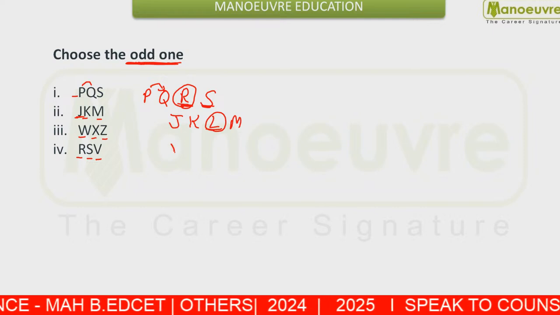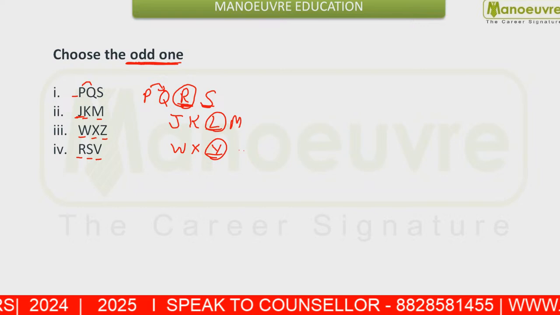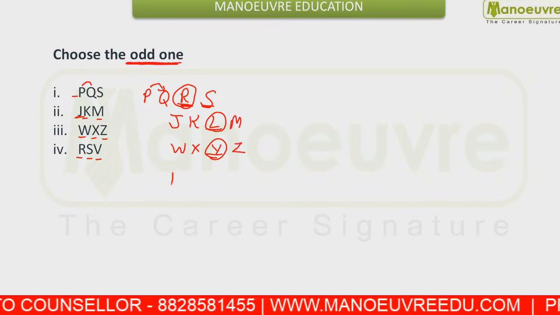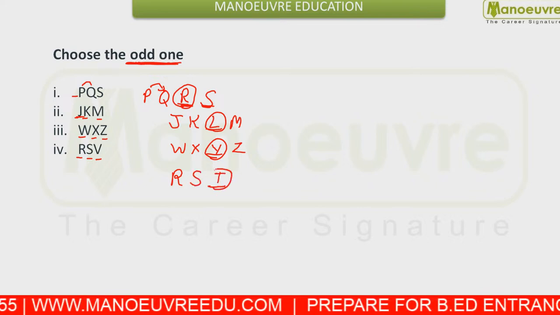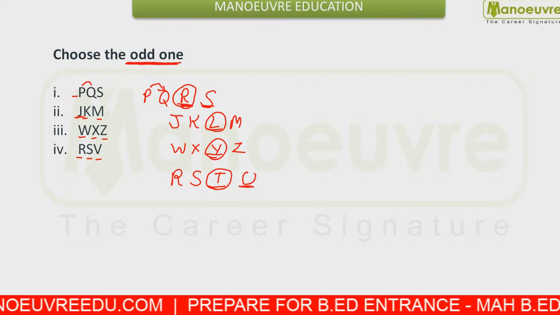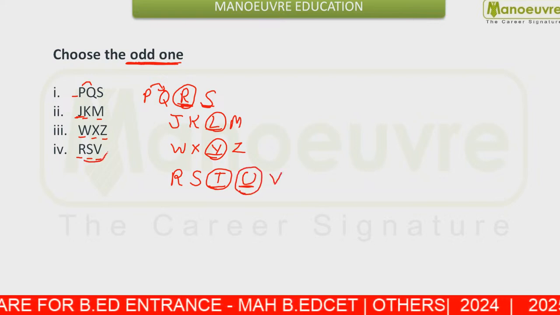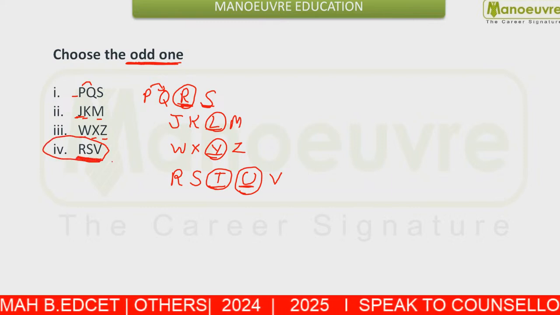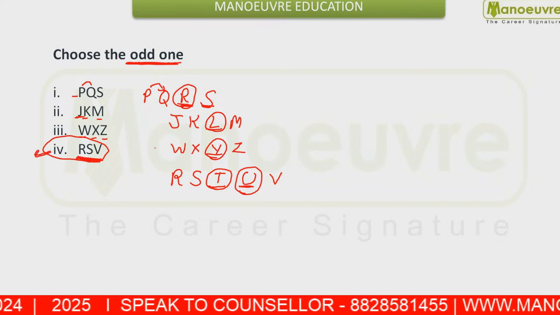Next you are given W and X. Y is missing here and then Z is given. Lastly you are given RS. Next should be T, that is missing, and next term should be U, but here U is also missing, V is given. That means RSV is going to be your odd term. Okay. So RSV is your odd term here.